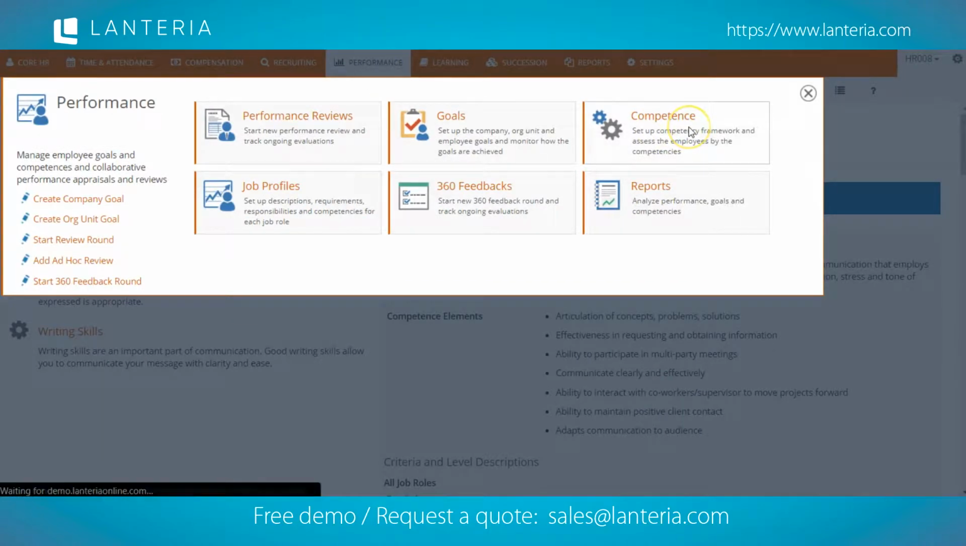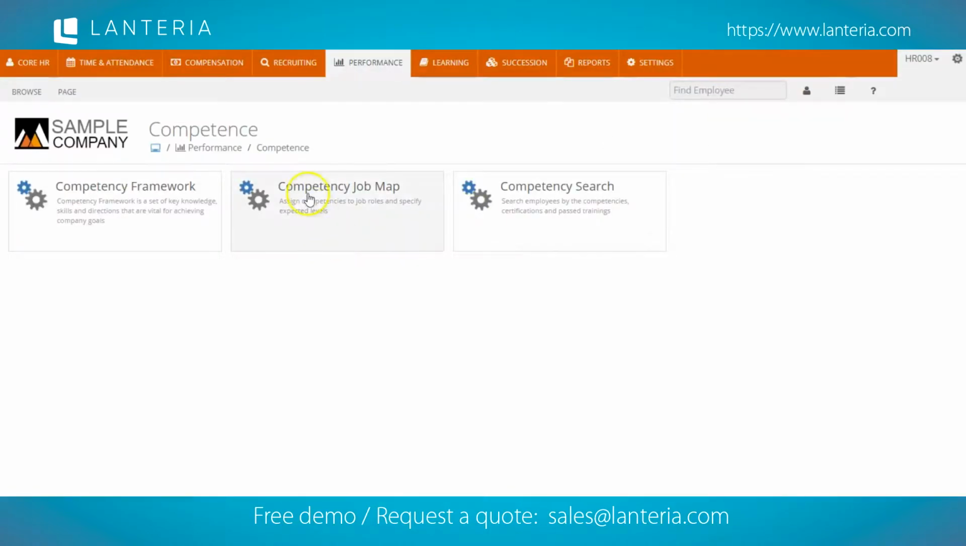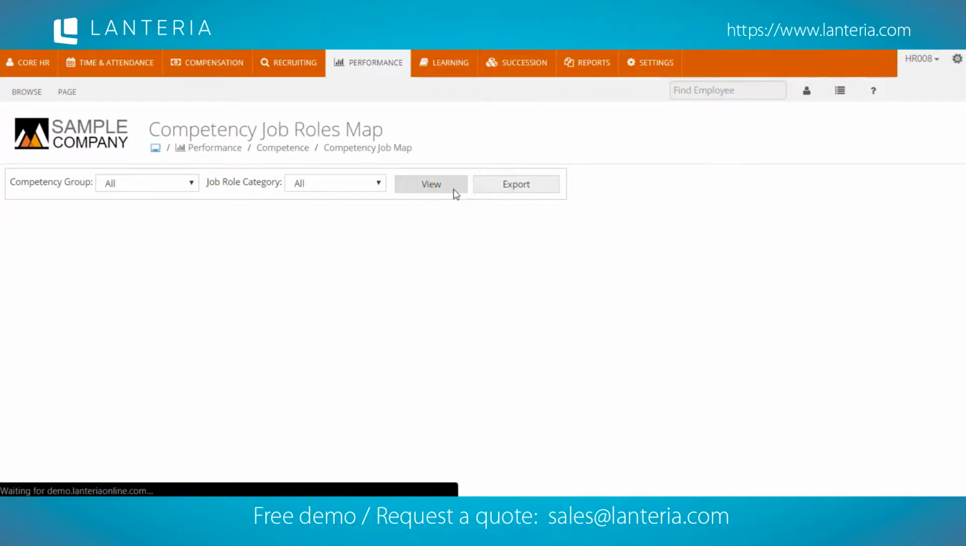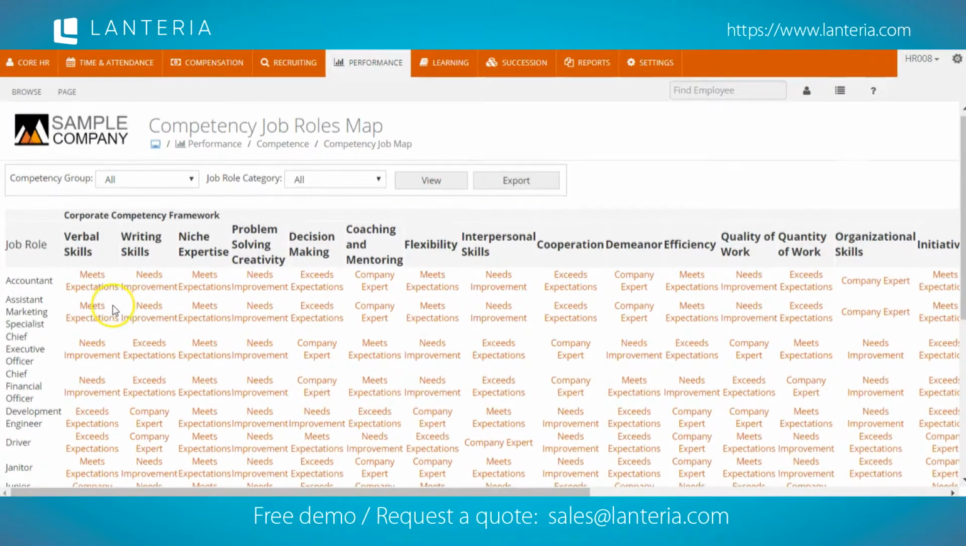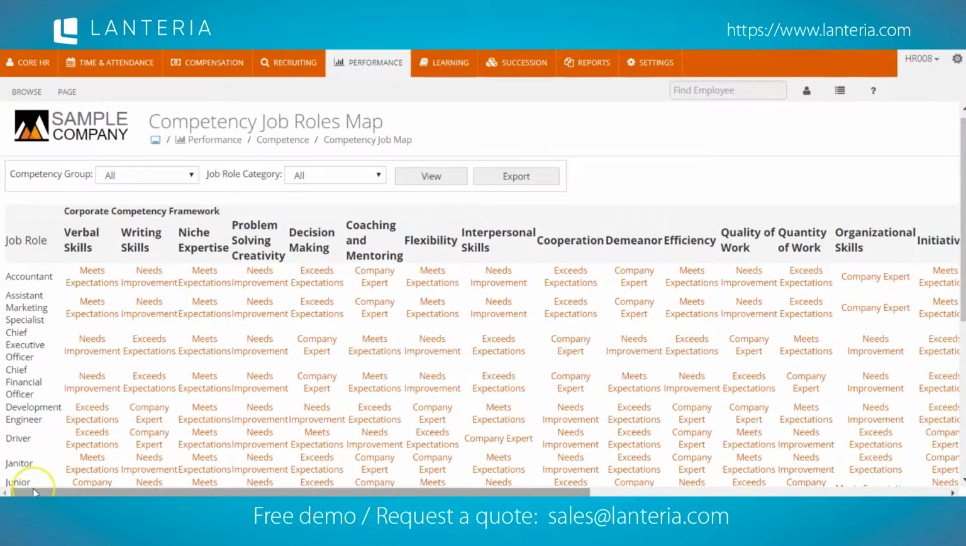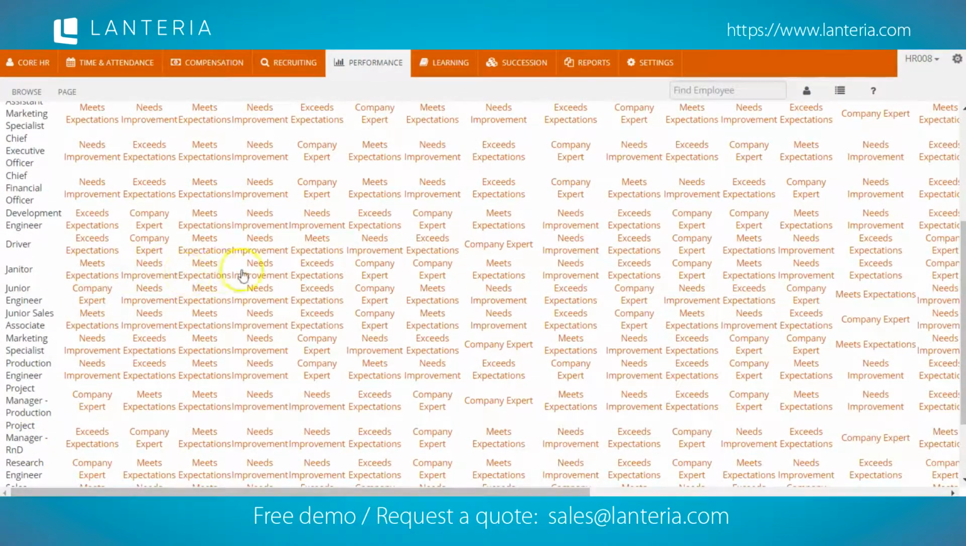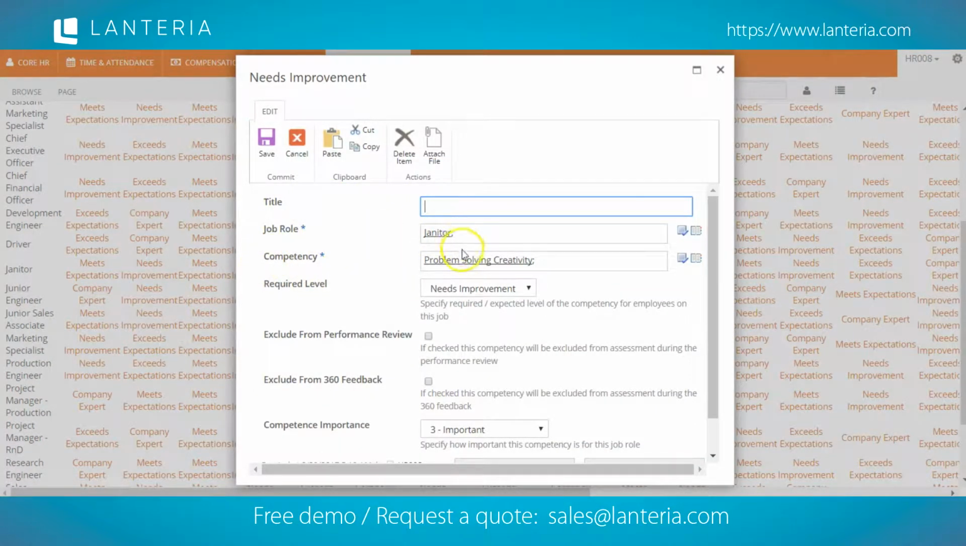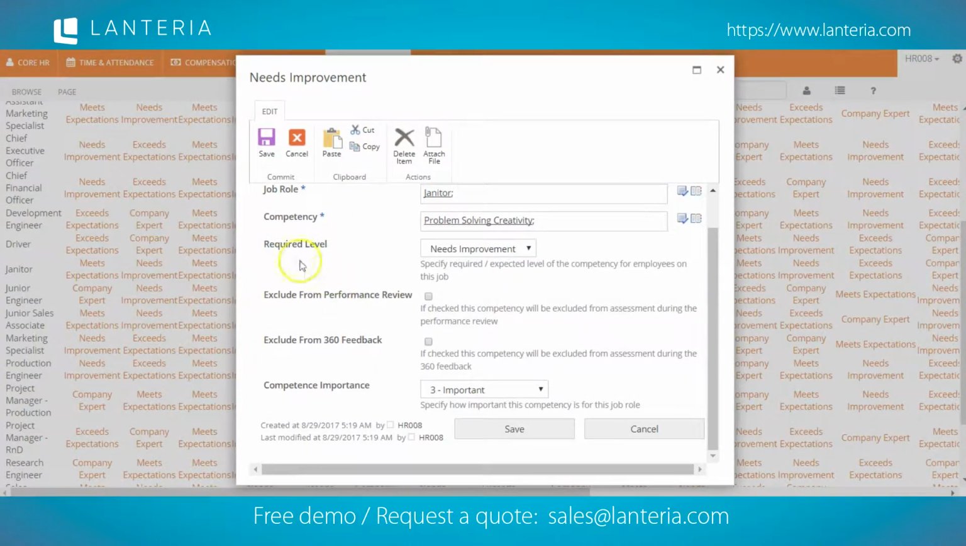So in the competency framework, we can apply our competencies on the competency job map. In the job map, we can actually see all of the competencies and all of the job roles and how they apply to each one. If we take, for example, a janitor, we see that the competency here is problem-solving creativity, the required level of the individual. So we have all the levels available of assessment. What's the required level for this particular job role? And we can also choose the importance of it for this particular job role as well.